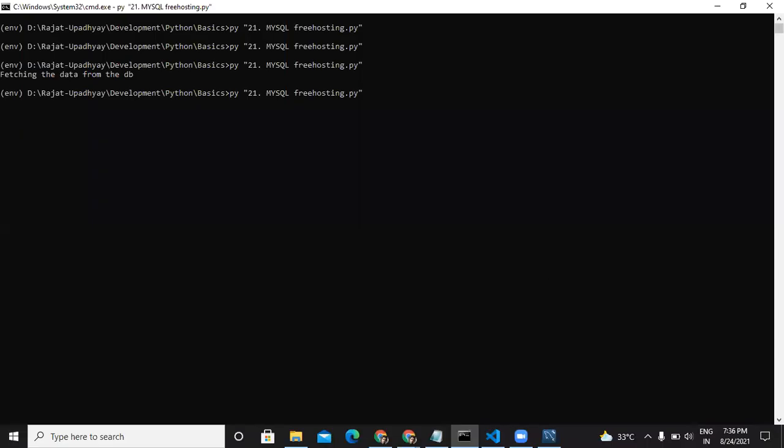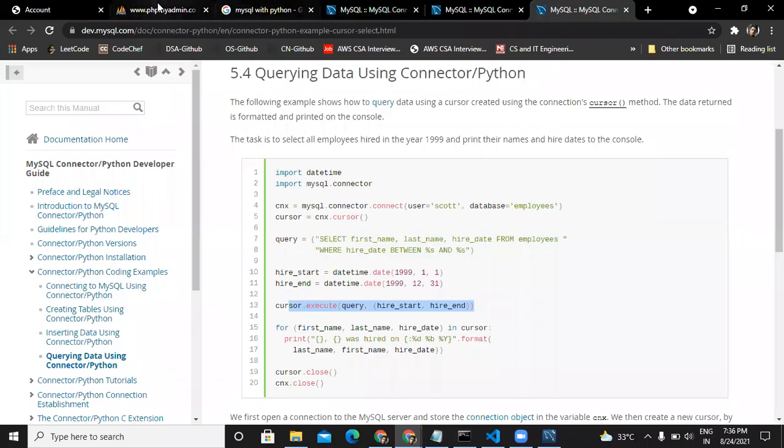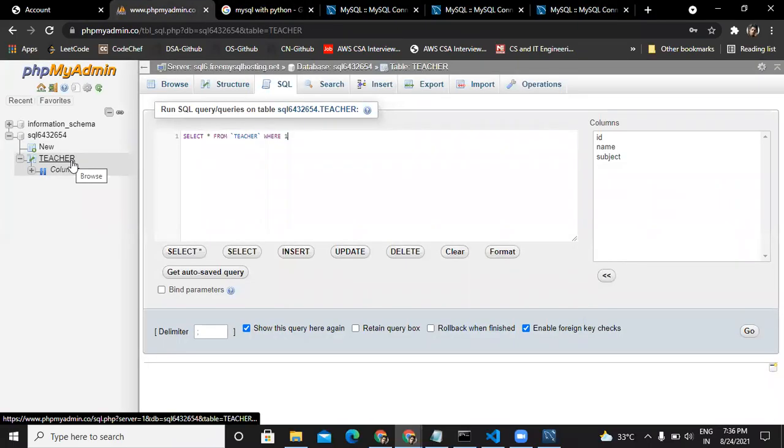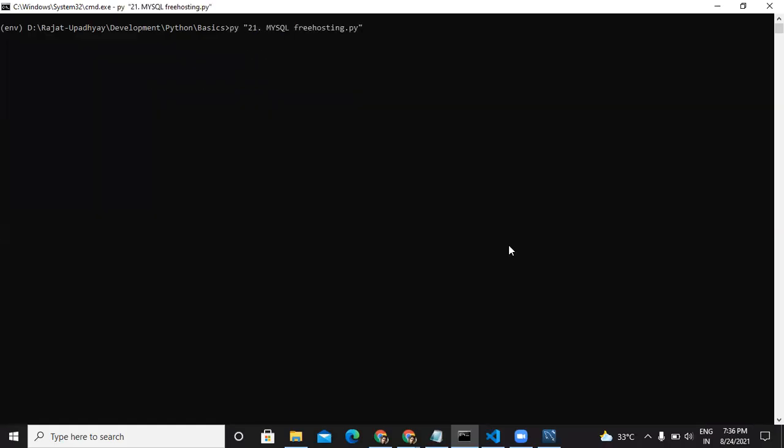So I'll run it again. Okay. The table teachers doesn't exist. Sorry, not teachers, teacher, not S. There is no S at the end, right? I'll just run it again.